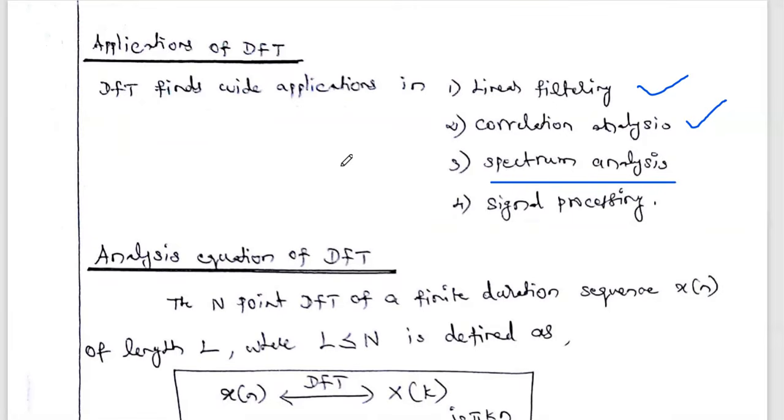For example, if we want to analyze a voice signal, each voice signal has different frequency components. My voice signal has different frequency components, and your voice signal has a mixture of different frequency components. To analyze what frequency components are available in my voice signal and the amplitude of particular frequencies, we first have to draw the spectrum. To draw the spectrum, we must take the DFT of the particular signal. That analysis is called spectrum analysis.